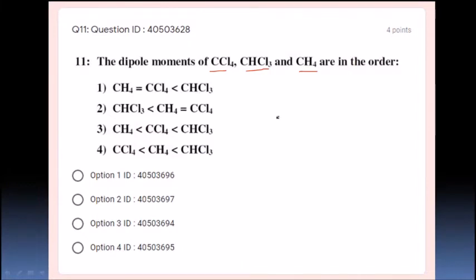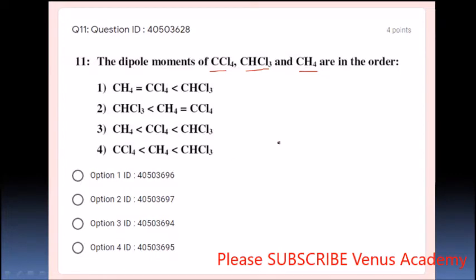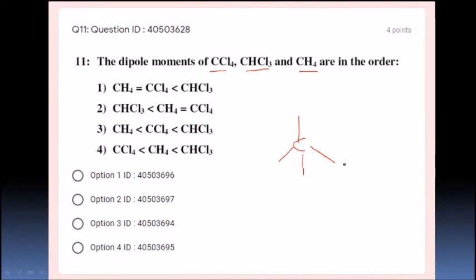Since all four atoms are chlorines, equal movement will be there towards all four chlorines. That is how it is going to show equal dipole moment.